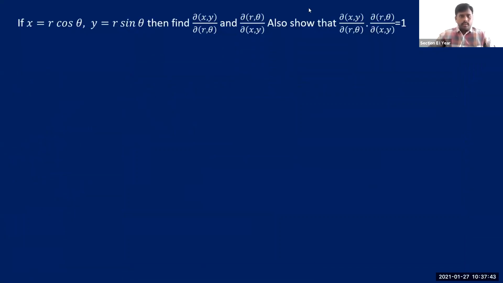Look at this. If x is equal to r cos theta, y is equal to r sin theta, we need to find out dou(x,y) by dou(r,theta) and dou(r,theta) by dou(x,y), and also show that the product is 1. We'll see the second part a little later, but look at the first one. Look at this carefully. I just need to add a point here.